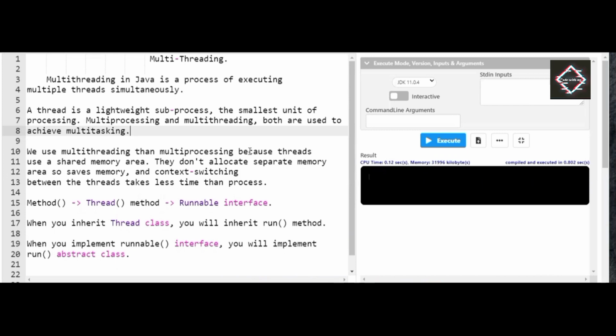So friends, in this session of Java, we'll be discussing another important topic to learn as well as for interviews, that is multi-threading. I assume you are aware that multi-threading is one of the most important topics in advanced Java. By making use of multi-threading, what are the advantages we come across? I assume you are aware of that. So friends, in this video, let us dive into multi-threading, learn what multi-threading is, how it works in Java, how to use multi-threading with Java and everything.